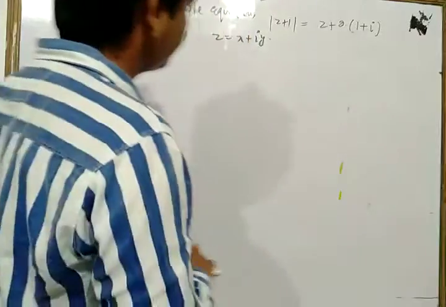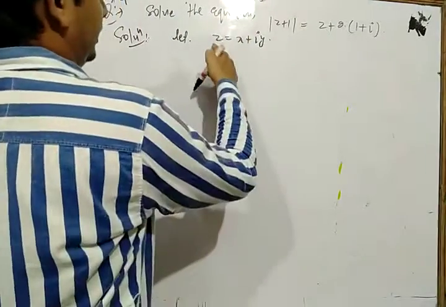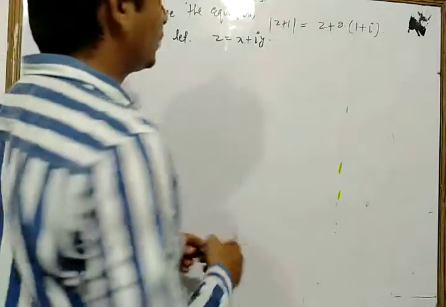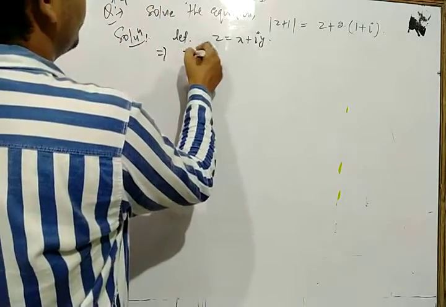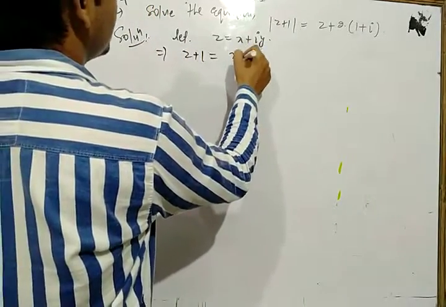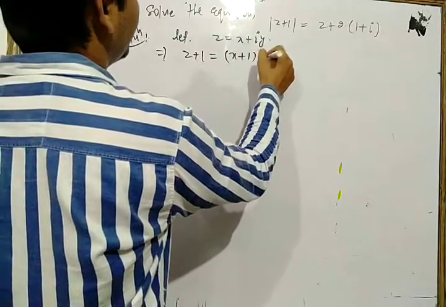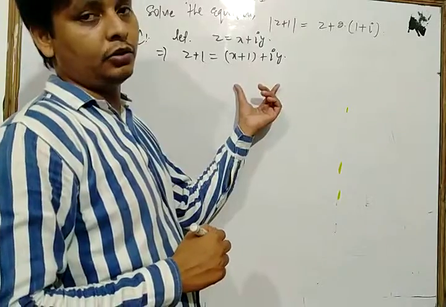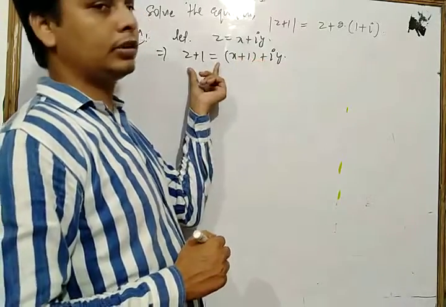Now let's see. We'll take z is equal to this. So the value of z plus 1 is what? The value of z plus 1 is x plus 1 plus iy, that is (x plus 1) plus iy.